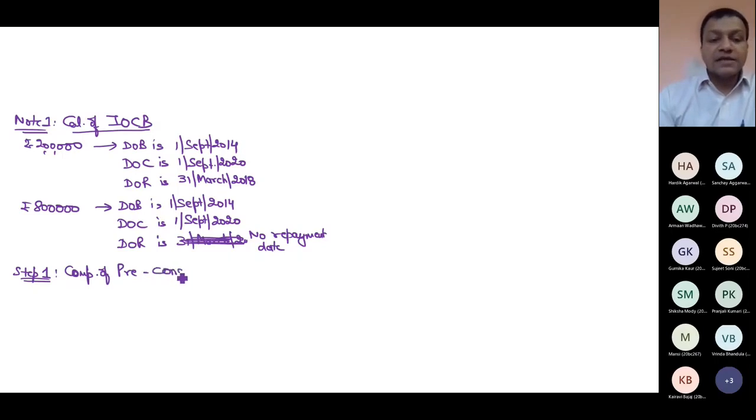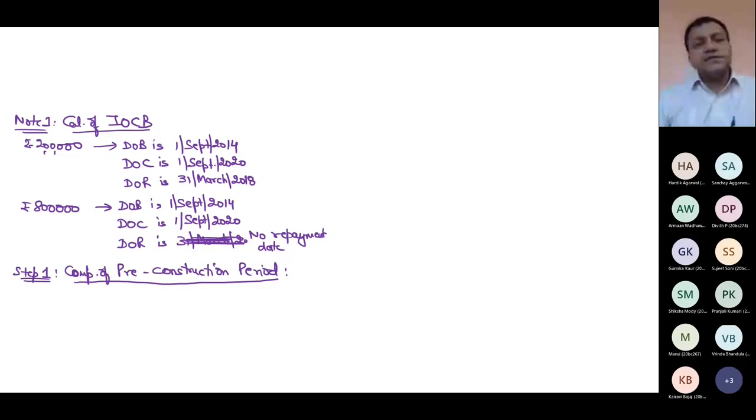As I told you, always before applying step 1 and step 2, check whether there will be any pre-construction period or not. The answer is yes. How do you check? Is there any interest which is payable before the year in which your house is completed? Yes. The house is completed in which year? It is previous year 2021.